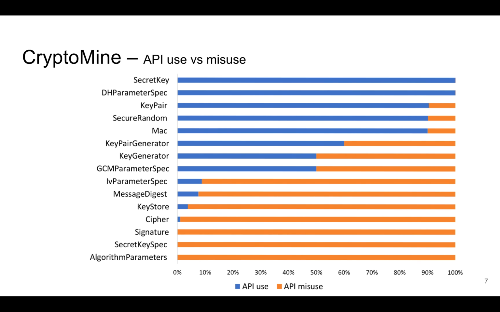The comparison between crypto API use and misuse depicts that more than half of the APIs are misused, and the APIs with many arguments are usually among the highly misused ones. And those with fewer arguments were used more securely.